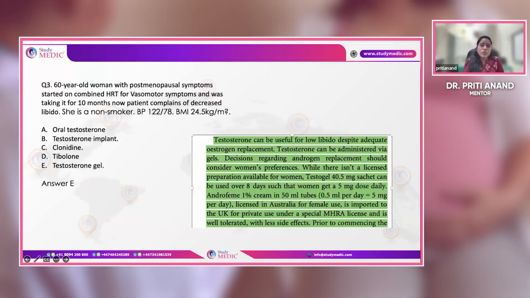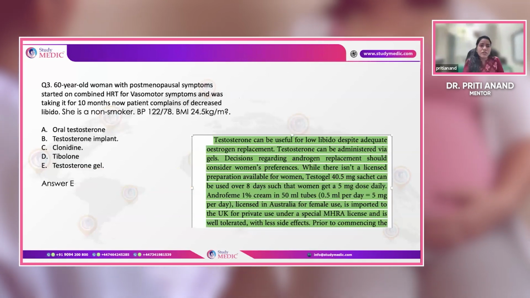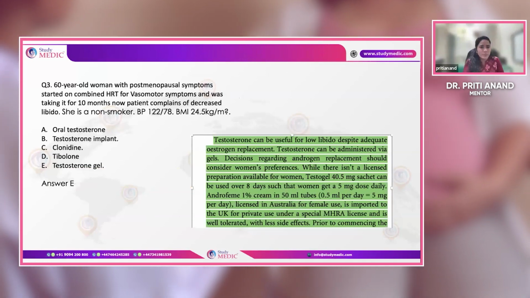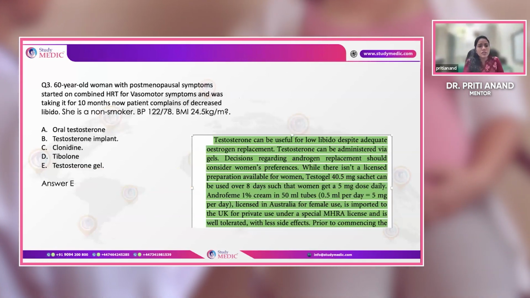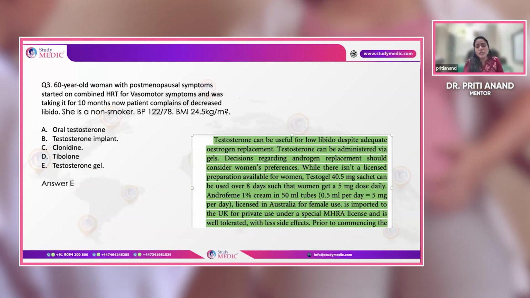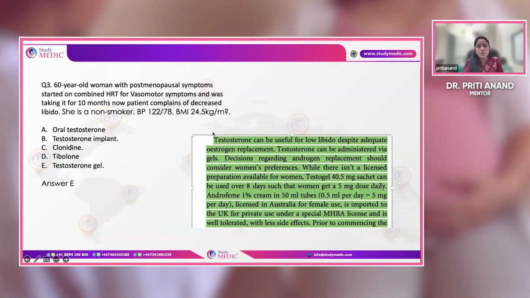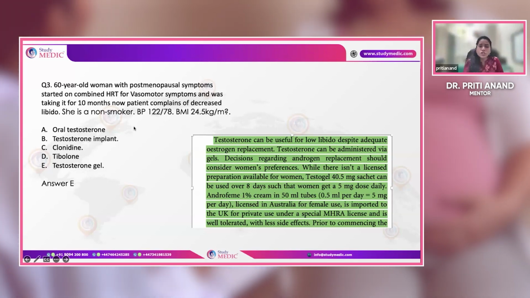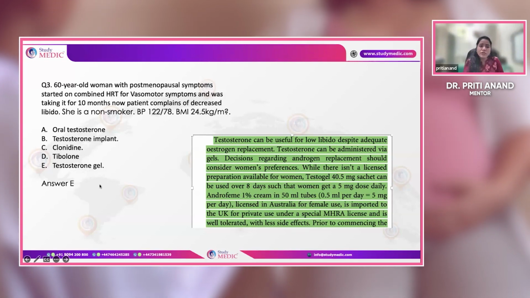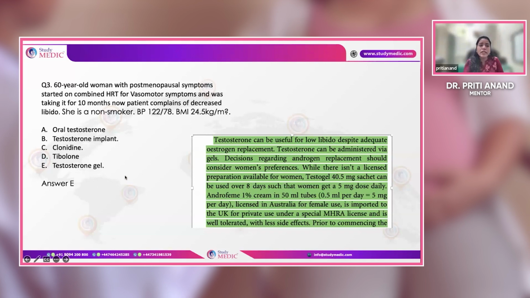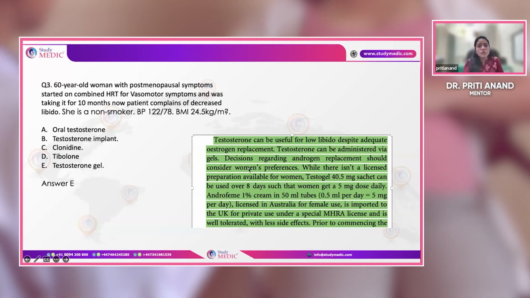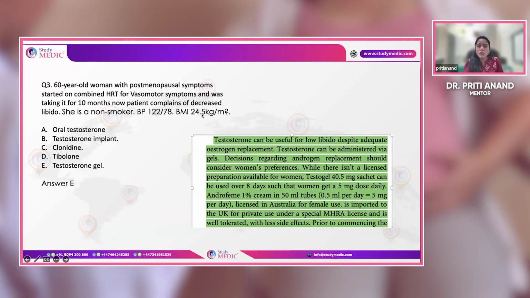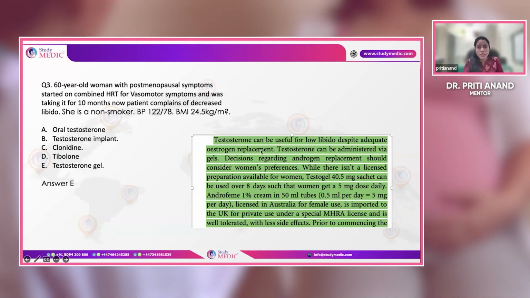A 60-year-old postmenopausal lady on combined HRT for vasomotor symptoms now, after 10 months, complains of decreased libido. Her BMI is normal, blood pressure is normal, and she's a non-smoker. The next line of management for this patient is testosterone, but a gel. Only the gel form of testosterone is licensed and available in the UK for decreased libido in the menopausal age group.